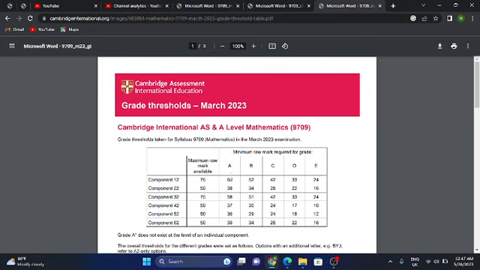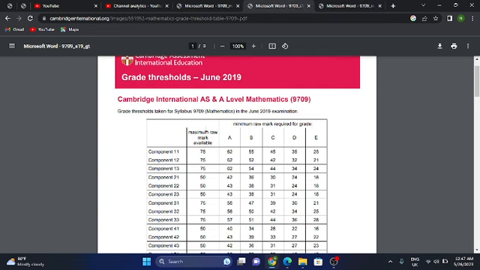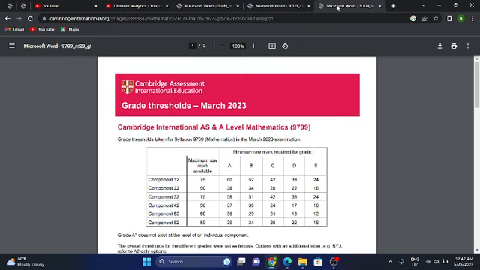So if the grade boundary for February March is 60, and the February March paper was not too difficult, that was easy, and it is making an A at 60 marks, then for the May June session, if you follow the previous sequence, there should be a leniency of 7 to 8 marks from 2019. Using the sequence, you can apply an 8 marks leniency by comparing 2019 February March to May June, and you can expect the A grade for May June 2023 to lie between 52 to 53. That was the range on that comparison.